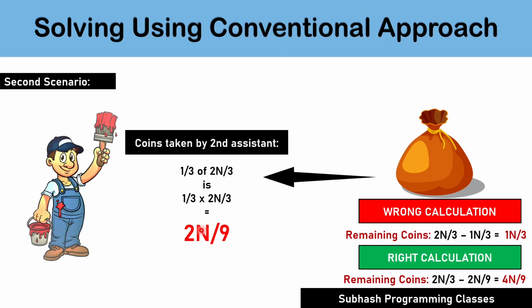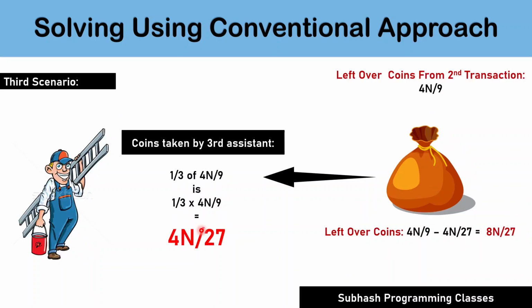We know that now, after the second assistant's transaction, the leftover coins are 4n by 9 coins. As per the problem statement, the third assistant did not know that the first and second assistants have already taken their shares. Thinking 4n by 9 was the original number of coins kept aside by the main painter, the third assistant decides to take 1/3 of his share from the leftover coins of 4n by 9. That is, the third assistant takes 1 by 3 multiplied by 4n by 9, which will result in 4n by 27 coins. It means the third assistant gets 4n by 27 coins.